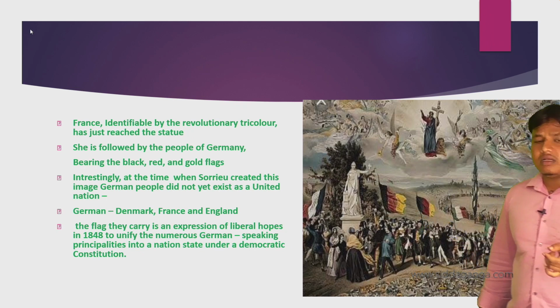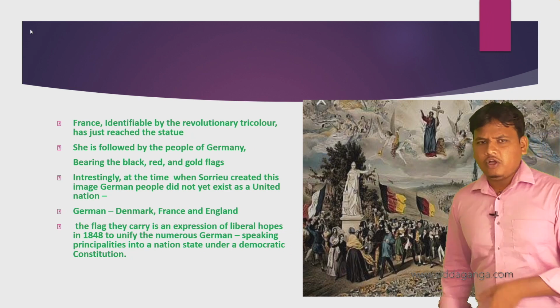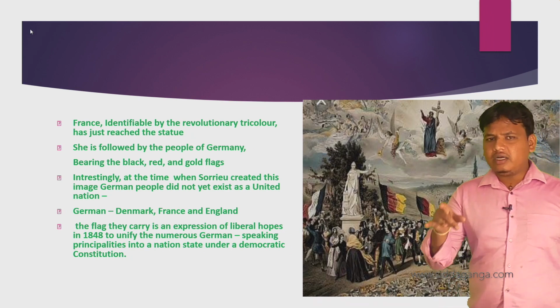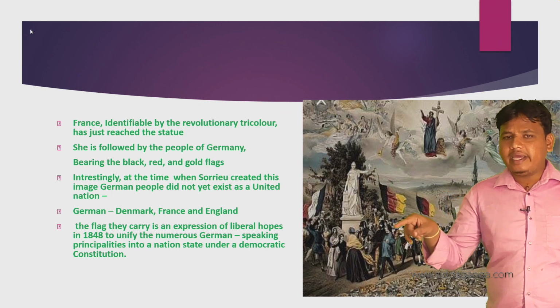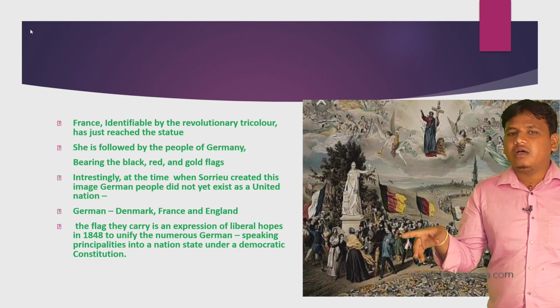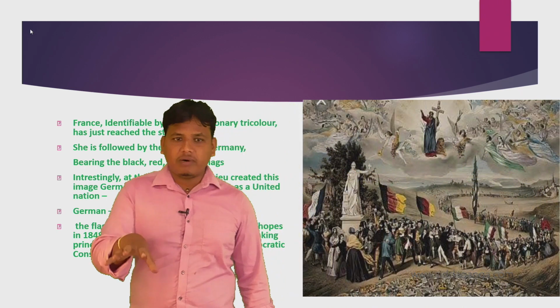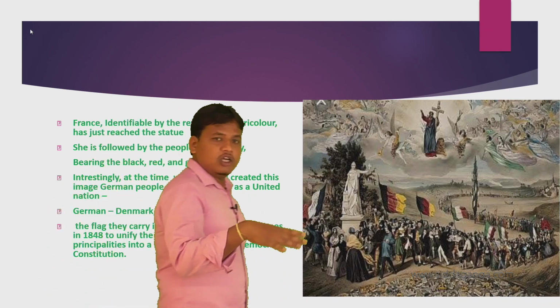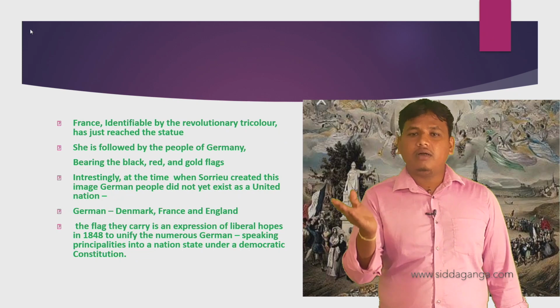Who ruled over Germany? Germany was scattered according to the 1815 Vienna Congress, which was presided over by Metternich, the despotic ruler of Austria. Before that, Germany was divided into 360 provinces, as you have learned.